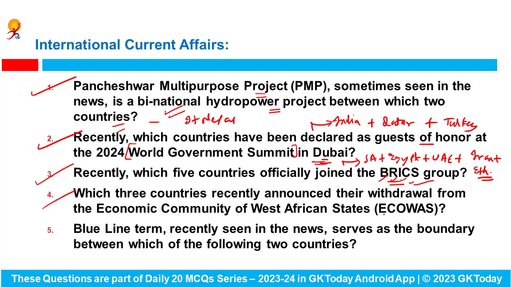Which three countries recently announced their withdrawal from the Economic Community of West African States? These three countries are Burkina Faso, second is Mali, and the third one is Niger. Blue Line, a term recently seen in the news, serves as the boundary between which of the following two countries? The Blue Line serves as the boundary between Lebanon and Israel.